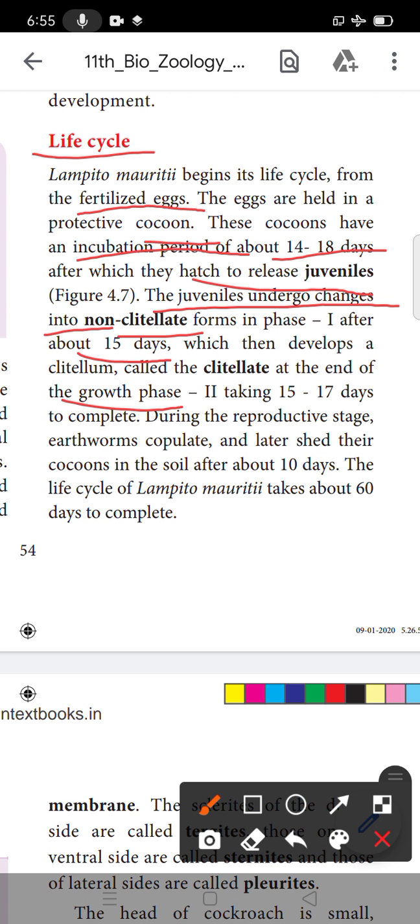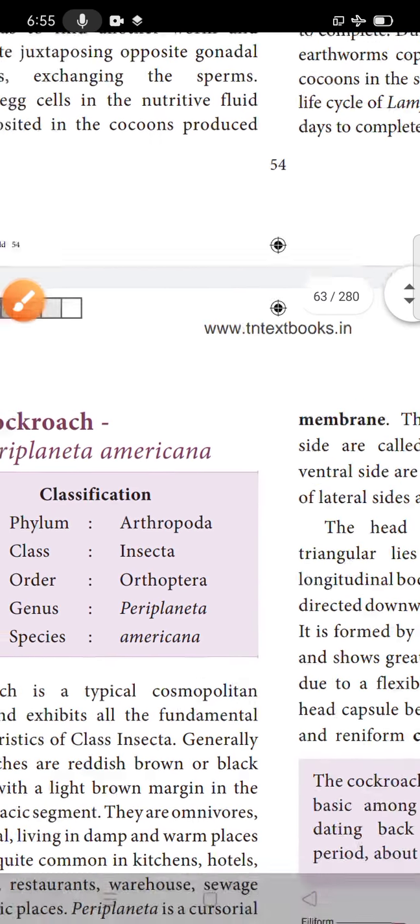The first phase is the maturation phase, the second is the growth phase, and the third, from the 15th to 17th day, is completed during the reproductive stage. The earthworm copulates and later deposits its cocoon in the soil after about 10 days. The life cycle of the earthworm takes 16 days to complete. Okay, this is the life cycle of the earthworm.